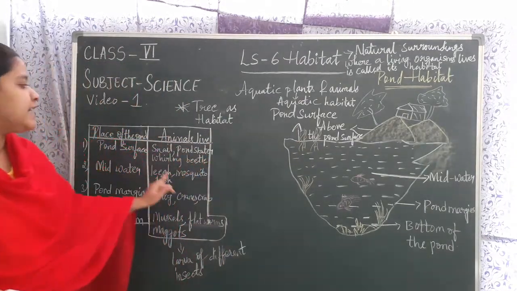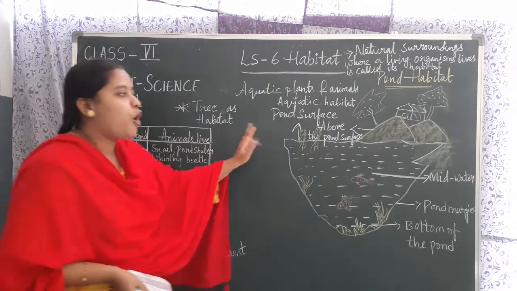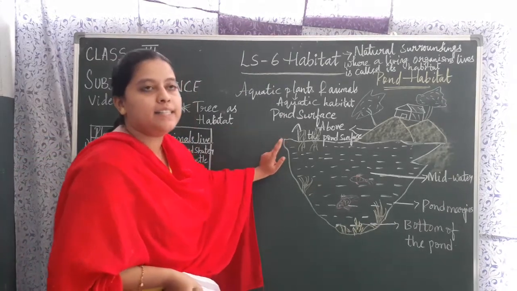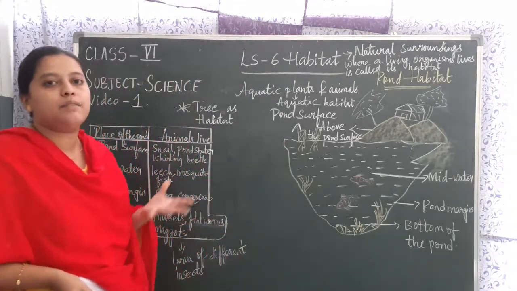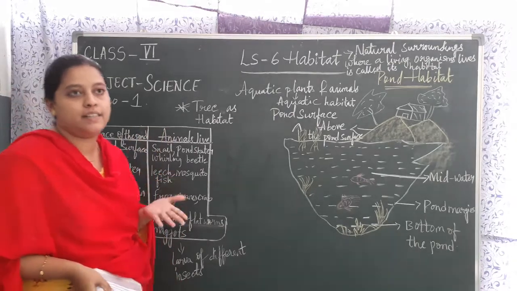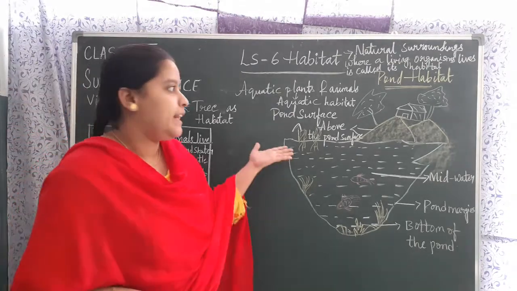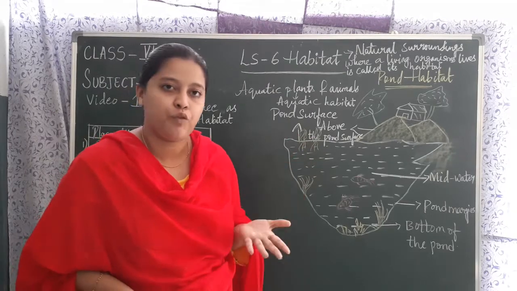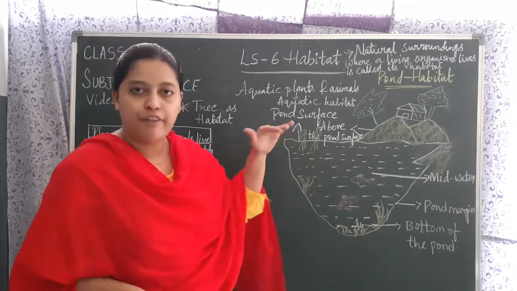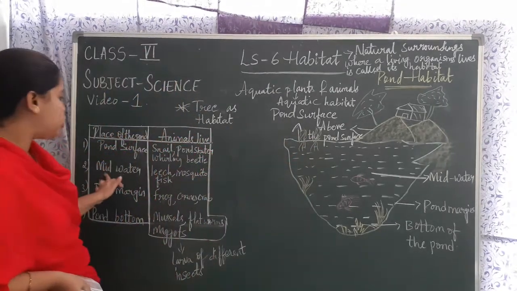Snail, pond skater, diving beetle. These types of organisms are present here, and this type of organism cannot survive for a long time because they need protection, and protection is less over there as they live on the surface of the pond.